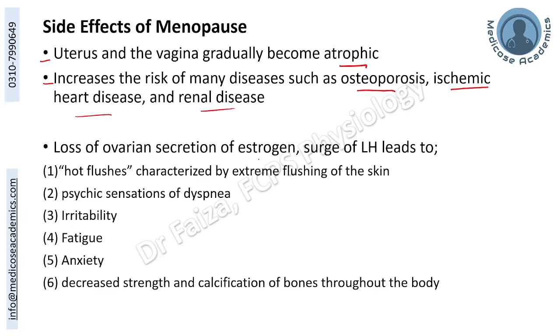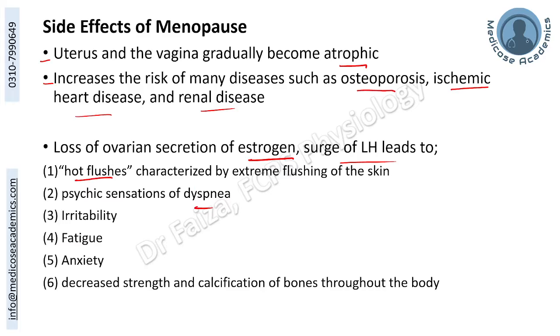Loss of ovarian secretion of estrogen and a high surge of luteinizing hormone leads to these symptoms in a perimenopausal female, including hot flushes, extreme feeling of hot suddenly, psychic sensation of dyspnea, otherwise the respiratory tract would be normal, irritability, fatigue, anxiety, decreased strength and calcification of the bones.